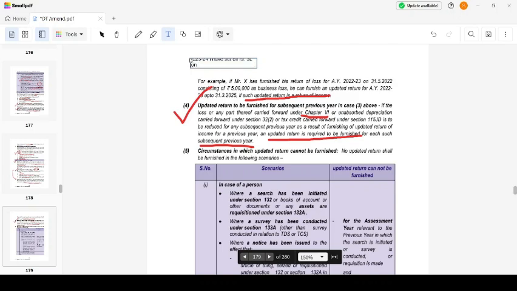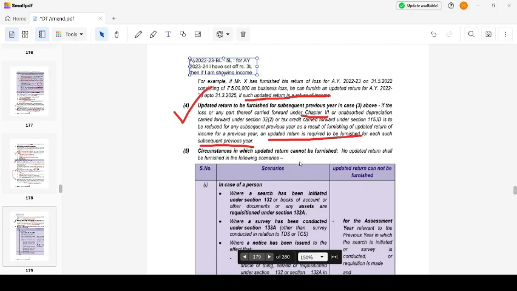Then that return, if showing income for AY 22-23, then there is no loss, right? So that set off has to be reversed in AY 23-24's return also. Okay, clear?